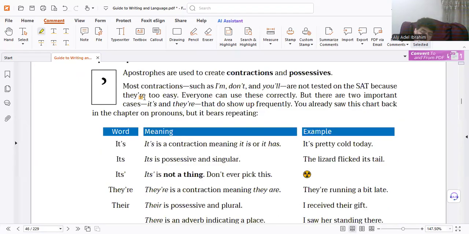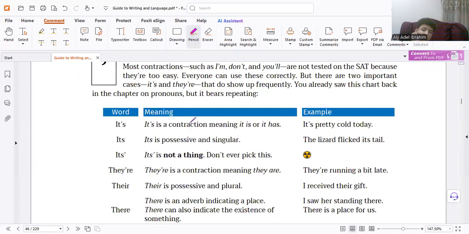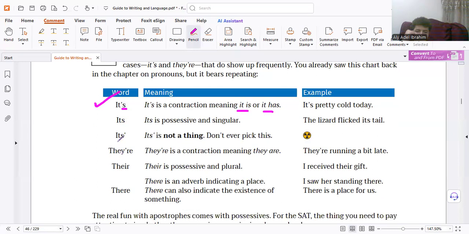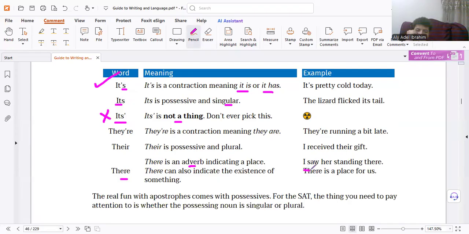Apostrophe is most common in English, but you must know the common mistakes. Does the apostrophe refer to it is or it has? You must check meaning. It's as a non-standard form is always wrong. Here, as you know, possessive s for singular. To understand it's so easy. There it's adverb. Delete the adverb, delete the phrase, you will find the subject and verb. So it's a sentence and the meaning is complete, so use full stop.